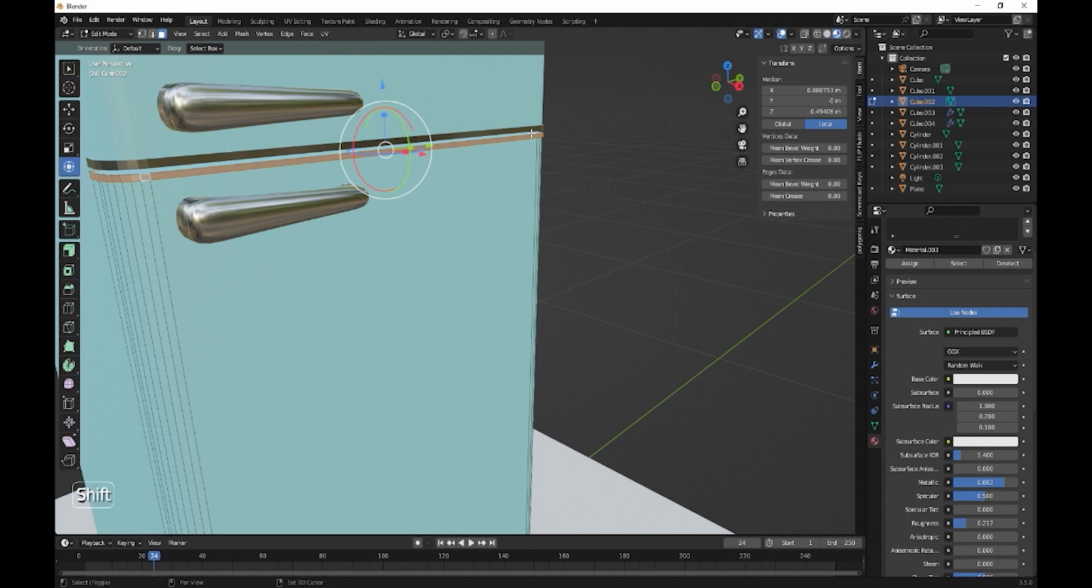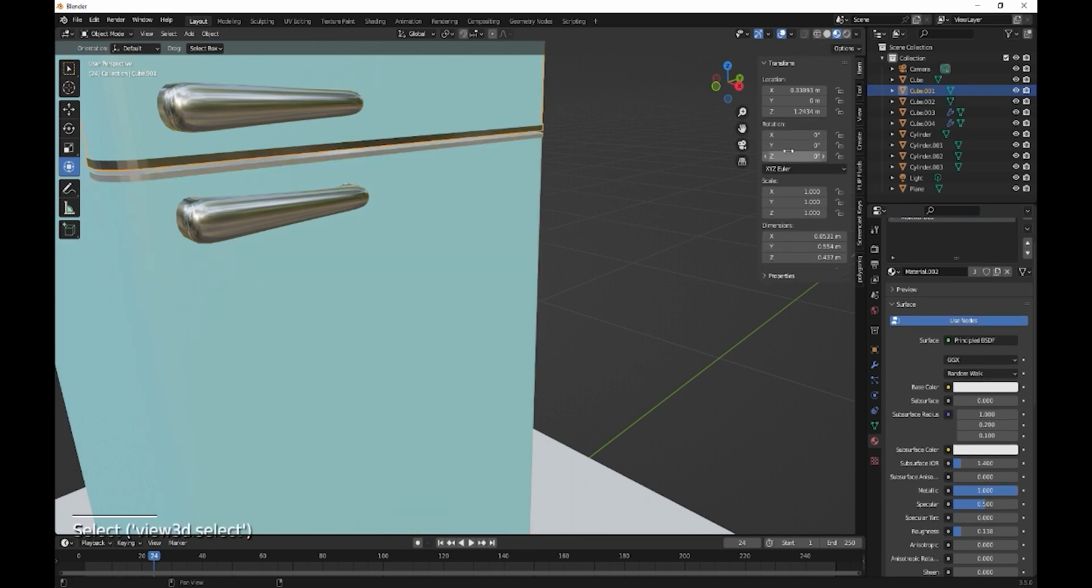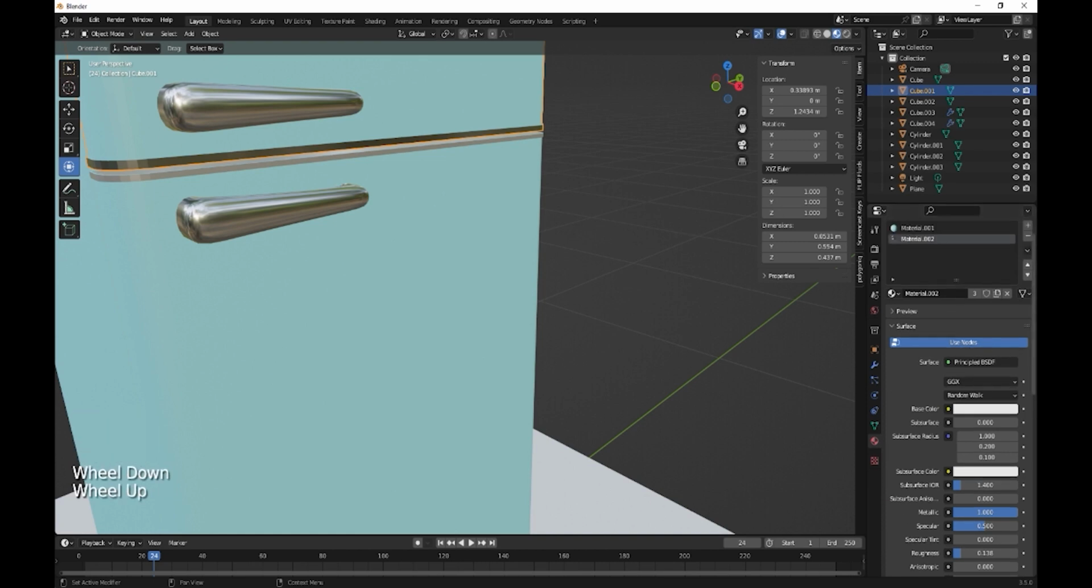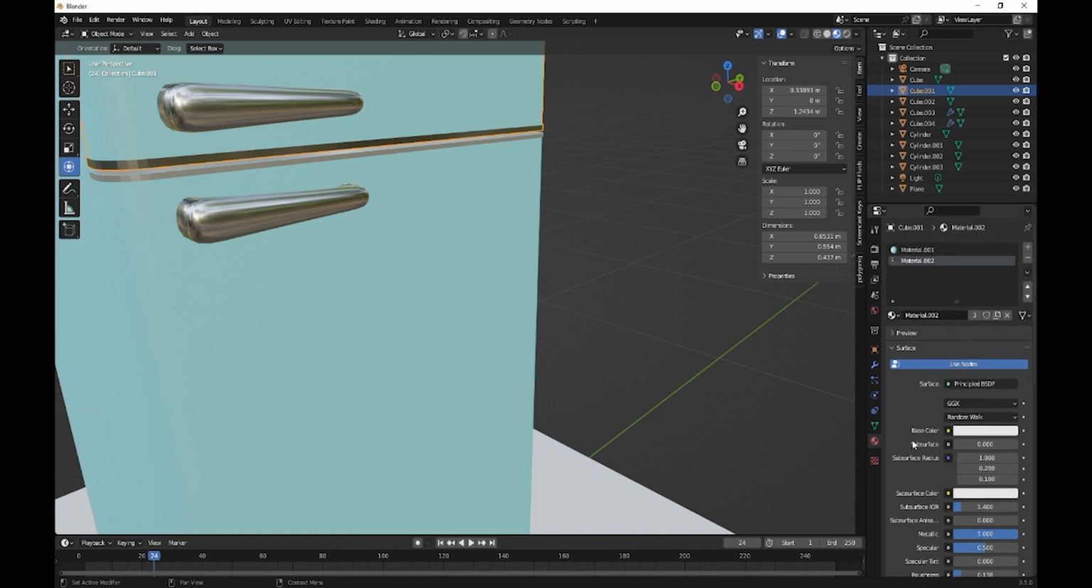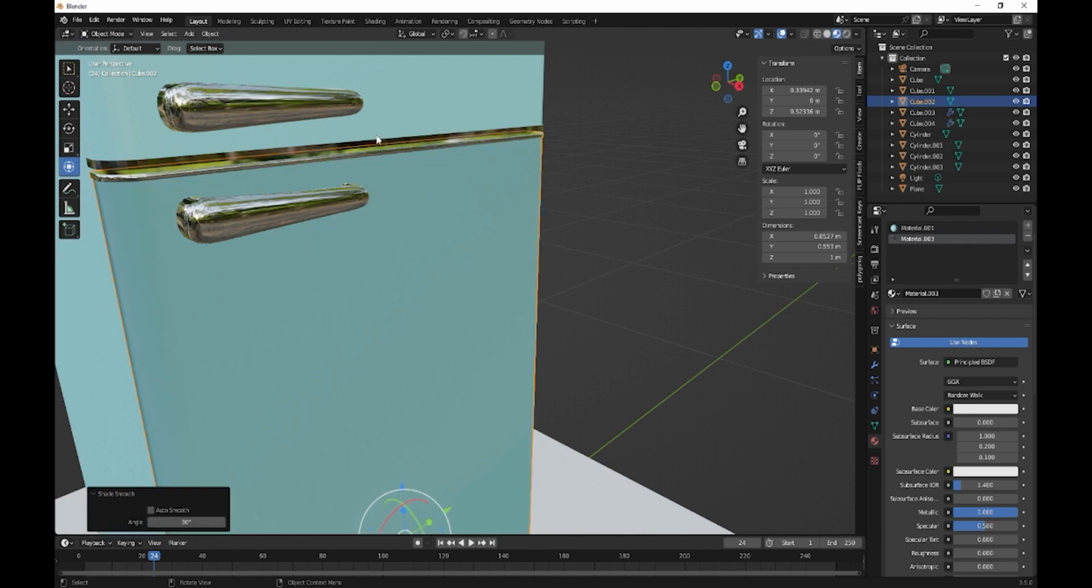In fact, let's do that one. Oh, we're on the wrong material. There we go. So, oh, my mouse is playing up today. So metallic is 100, roughness just put down to 0. Metallic 100, roughness 0. There we go. And then shade smooth,